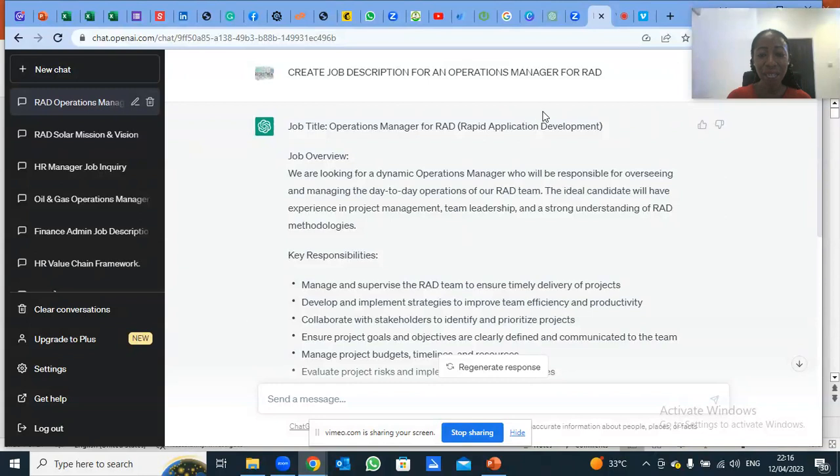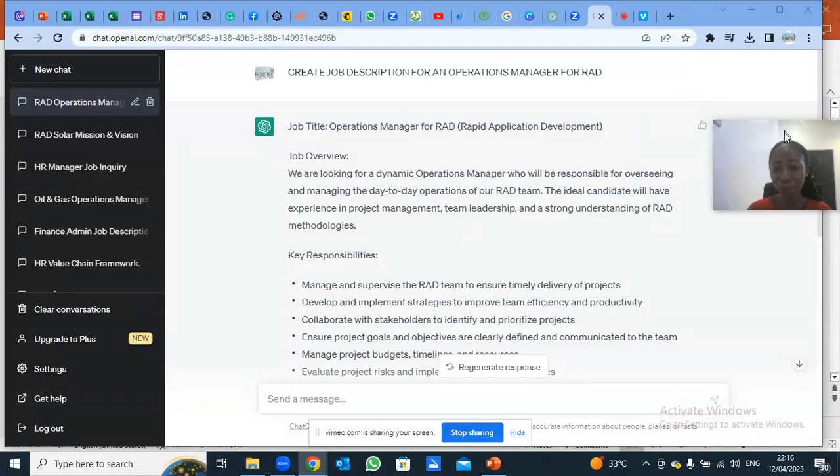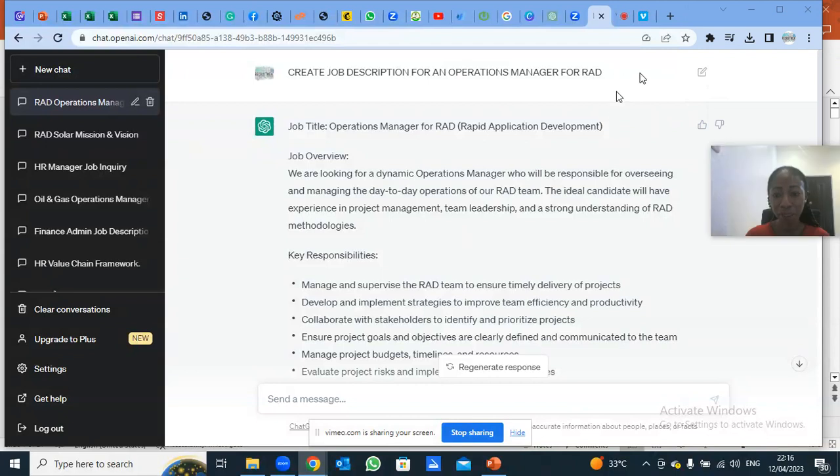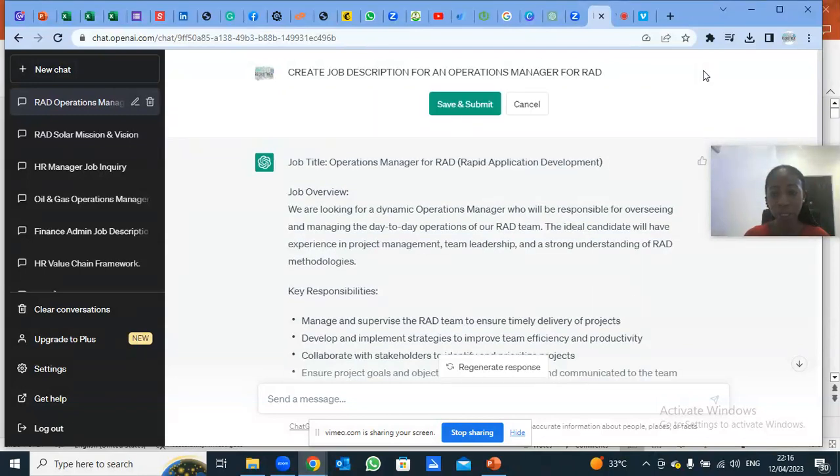Now, let me go and edit. So when you want to edit your question with GPT, you take your cursor to your question, and you immediately see this button. Click on it, and then you can edit. So now I want to tell GPT the RAD I'm talking about.